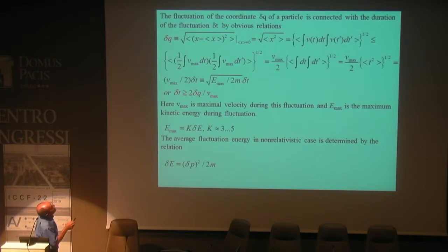Here v max is the maximum velocity during this fluctuation. We made a simple estimation that the maximal velocity, or maximal kinetic energy of fluctuation, is several times more than the average energy. Typically, this coefficient ranges from 3 up to 5. So the average fluctuation of energy, if we can calculate it, depends on the fluctuation of momentum and mass, and also the fluctuation of the coordinate may be calculated. Oh, it is the same. Sorry.